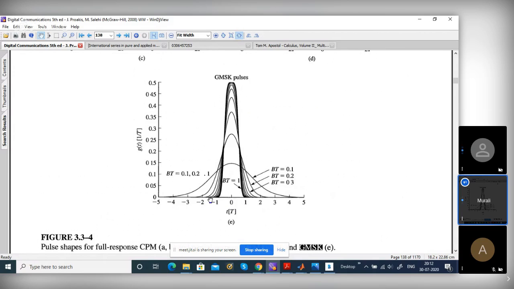Just give 1.5 T delay, shift it right. The extreme that would start at minus 1.5 T will now start at zero. The pulse will go to 3 T, so it goes from 0 to 3 T. So you are giving a 1.5 T delay, and then we can practically implement this actually.